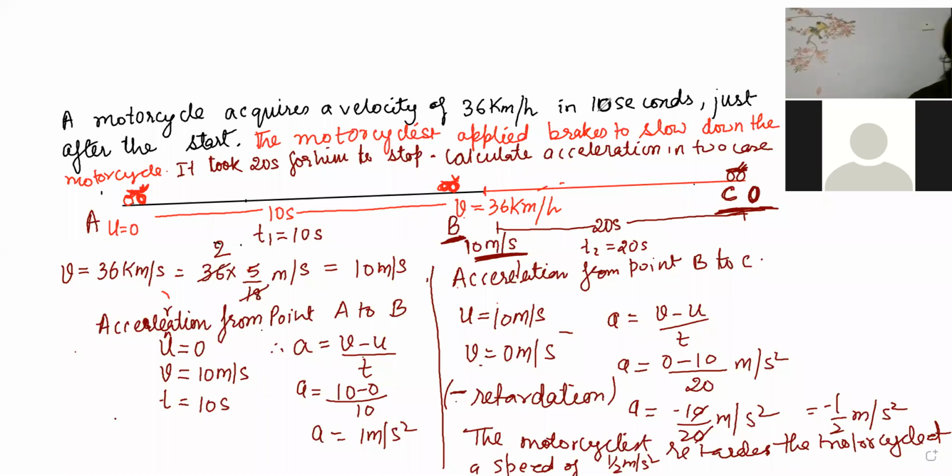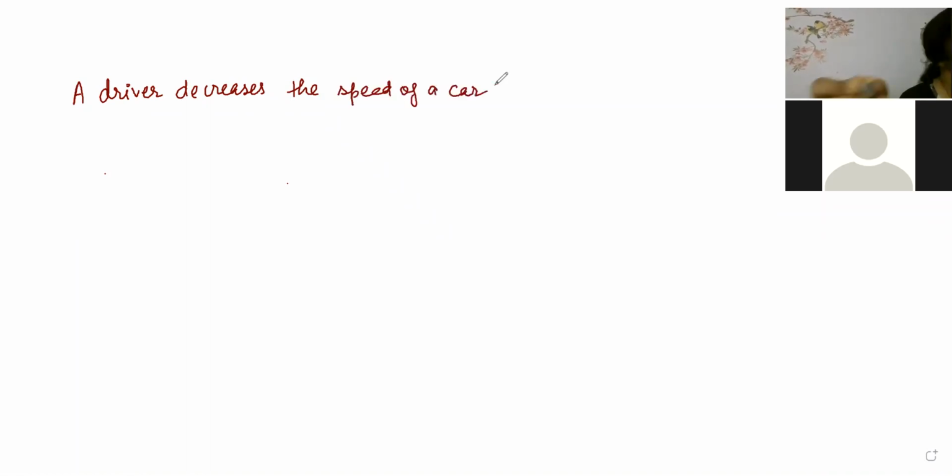Fine. Now, beta, next one. We will go for the next question. Question is, a driver decreases the speed of a car from 25 meter per second to 10 meter per second in 5 seconds. Find the acceleration of the car.